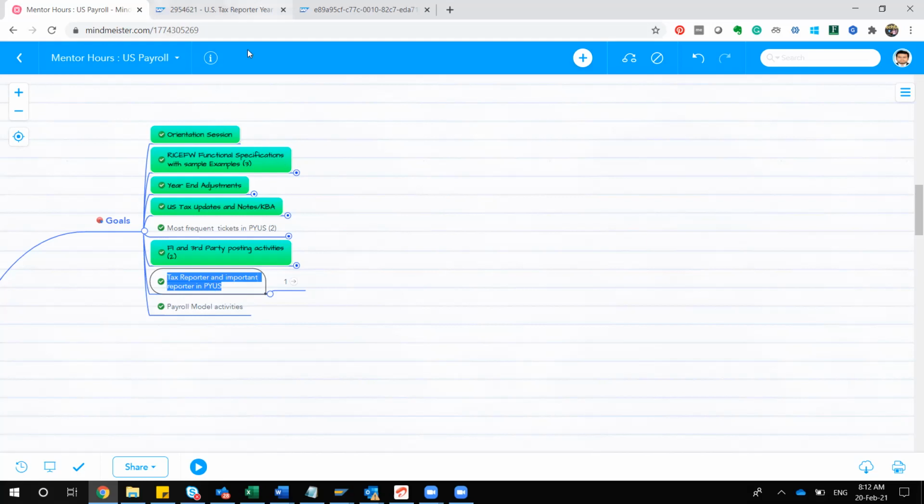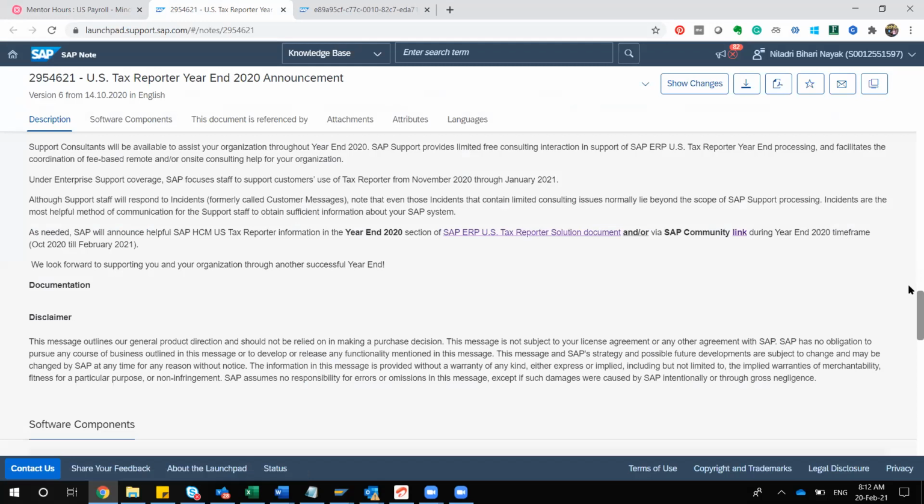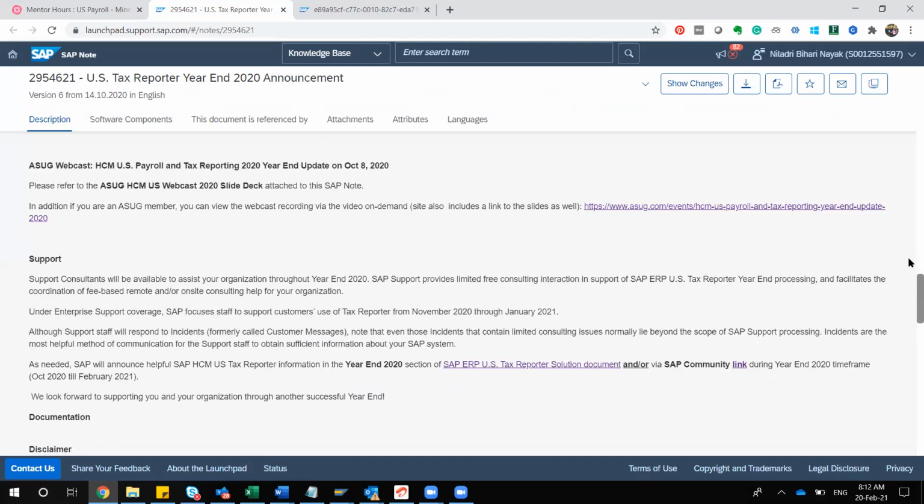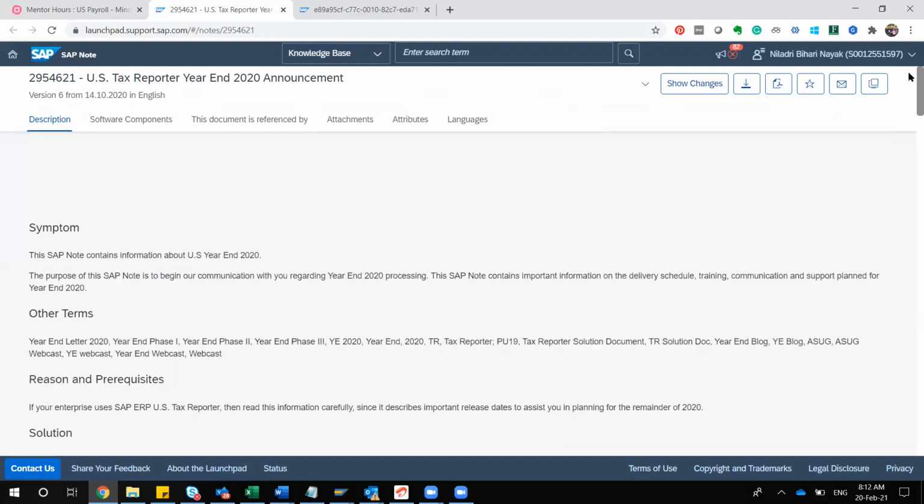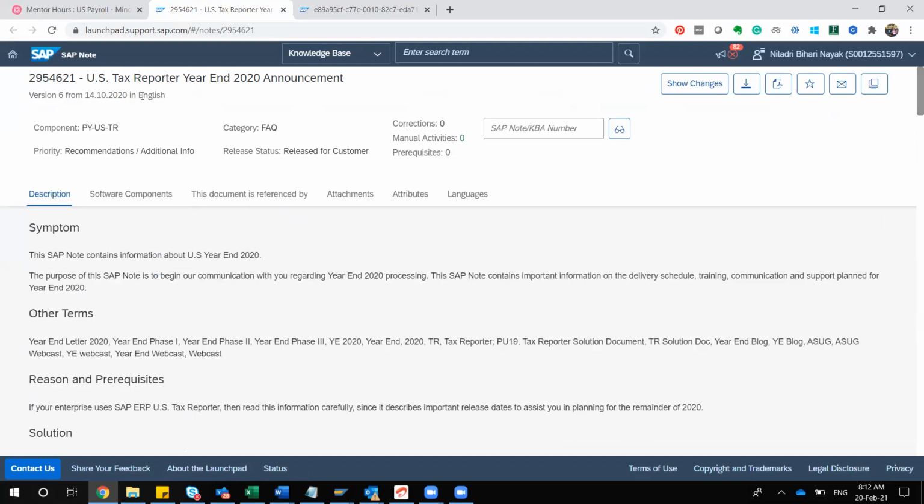If I go to that particular note, this is a kind of an announcement. Are you able to see my SAP note? Yes. So this is last year's note. It was released on 14th of October 2020, if you can see. And it is not a kind of SAP release. You can say it is a frequently asked question.